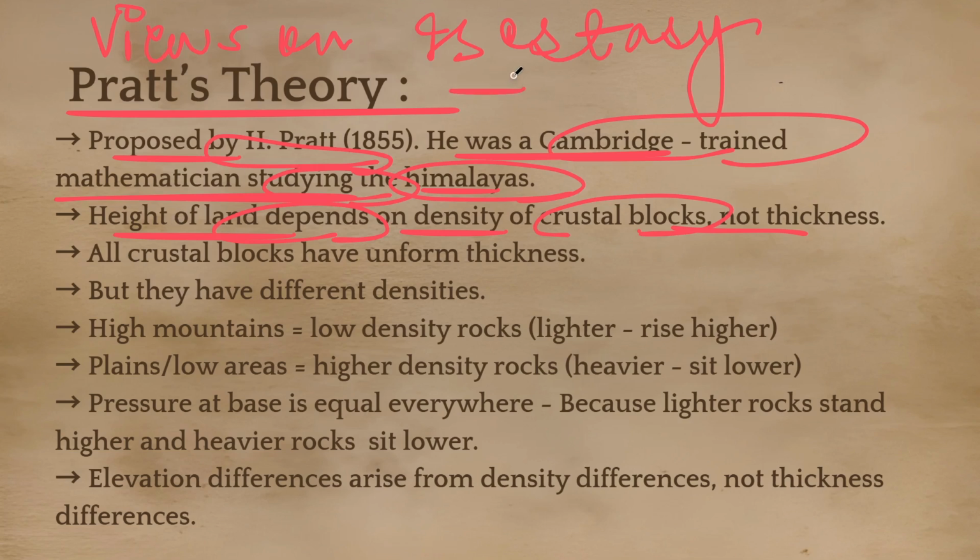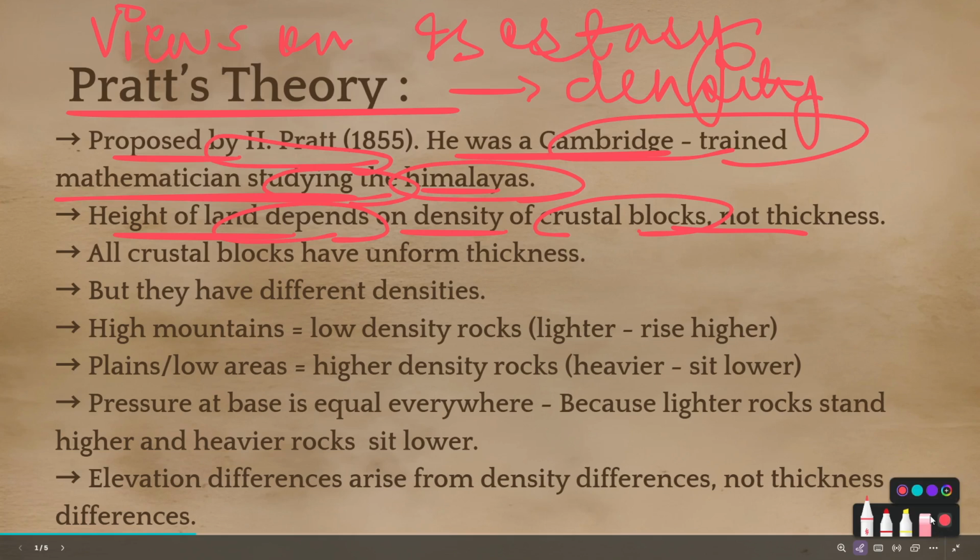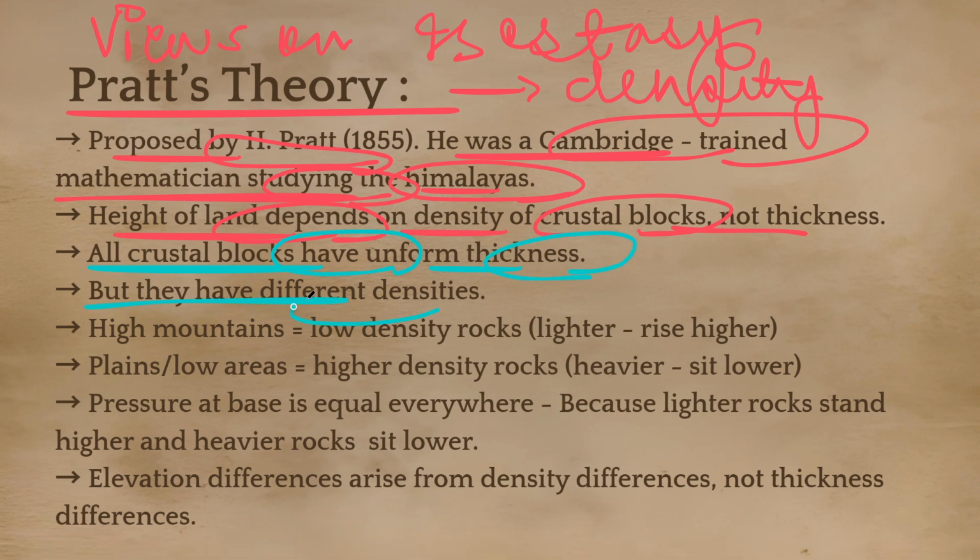So density is what matters according to him, not the thickness. All crustal blocks have uniform thickness, but they have different densities. High mountains, low density rocks, lighter, rise higher.